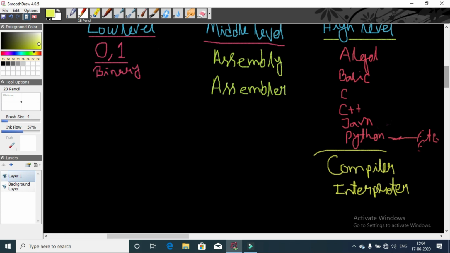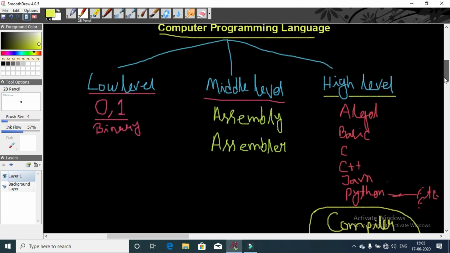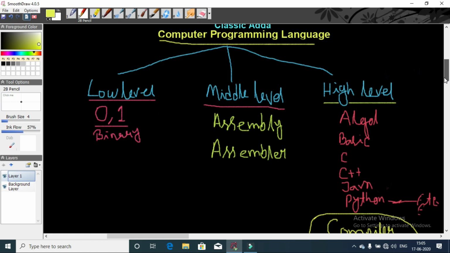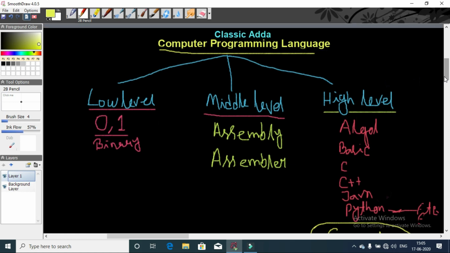These tools are translators of the high-level languages. With the help of computer programming language, we can give instructions to the computer to do something. We also use some software to do something, and in the background software has many instructions, and these instructions are written by a particular programming language.